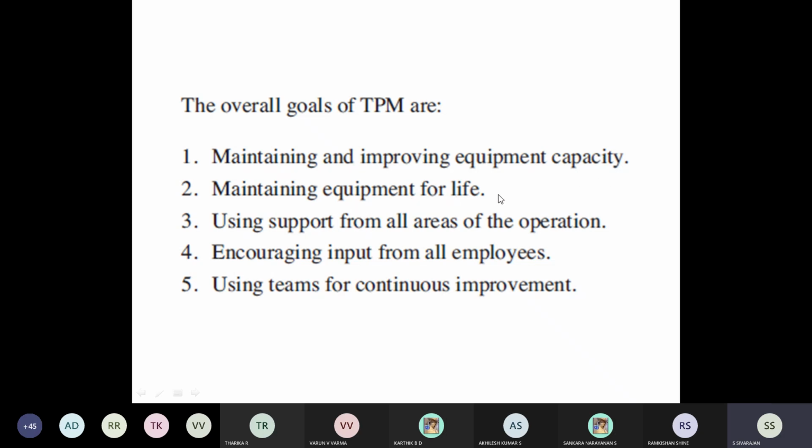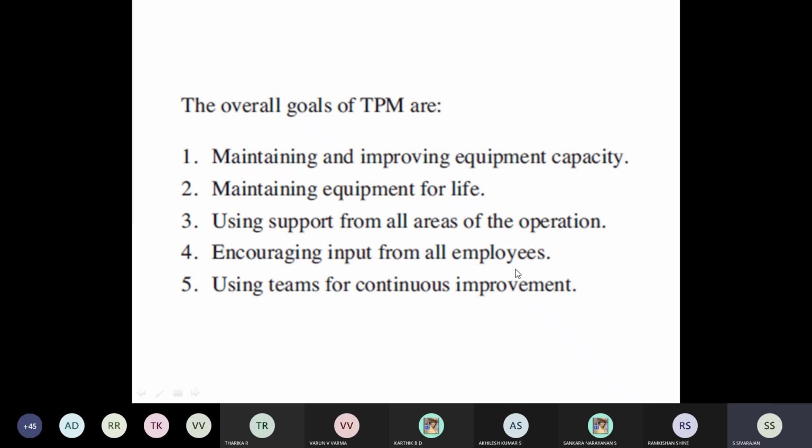Maintaining the equipment for its life. As I told you, in the initial stages the machine will run. After 5 years, there will be trouble. So, using support from all areas of operation. Always don't depend on the maintenance people because they will be very few in number. So sometimes you try to solve the problem. Encouraging input from all employees. So this is very important.